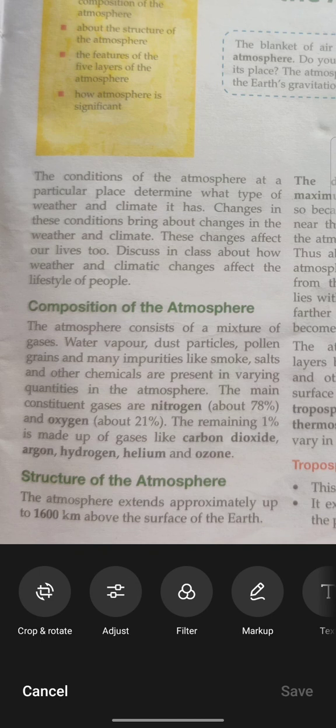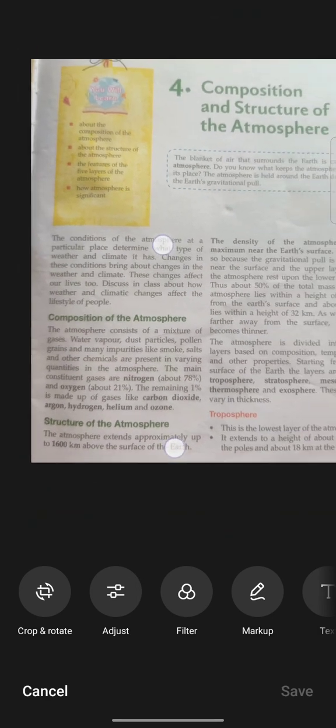The main constituent gases are nitrogen, underline 78%, and oxygen about 21%. Underline this point. The remaining 1% is made up of gases like carbon dioxide, argon, hydrogen, helium and ozone. So here we see there are different gases present. Nitrogen is present in our atmosphere at 78%, oxygen about 21%, and the remaining 1% is carbon dioxide, argon, hydrogen, helium and ozone.